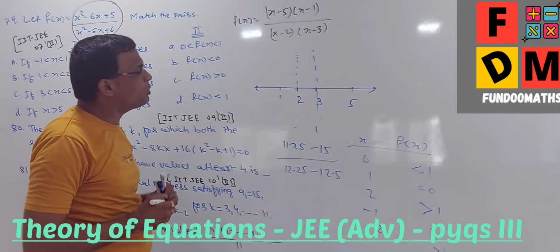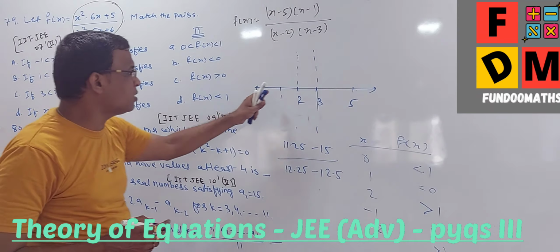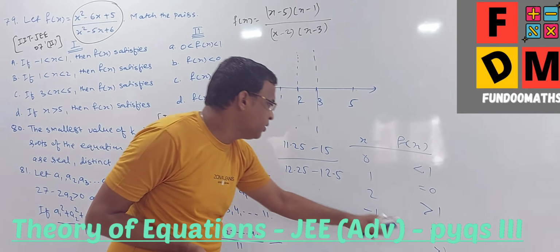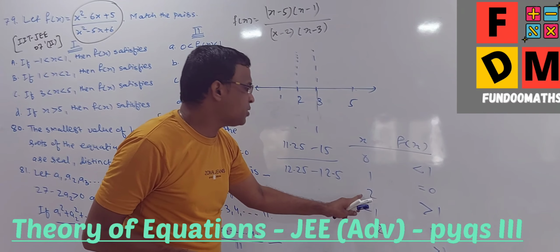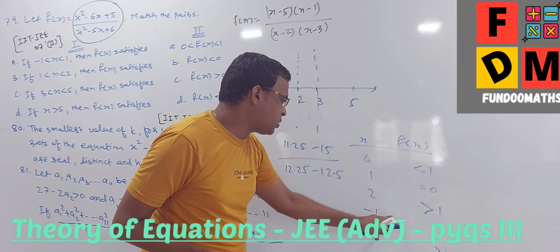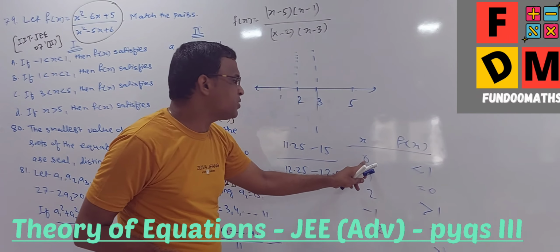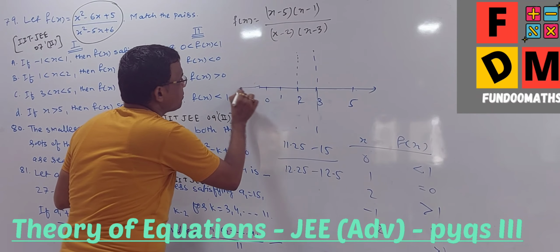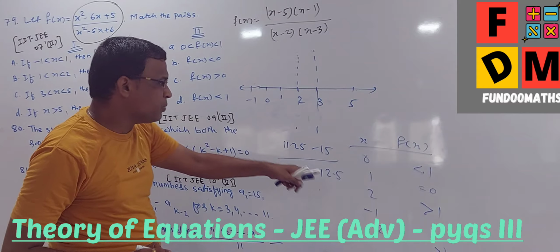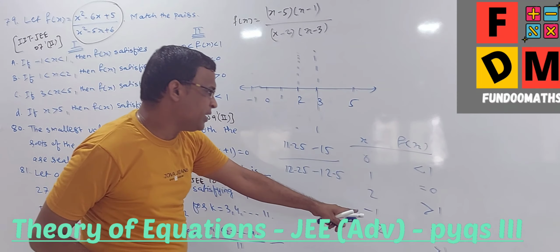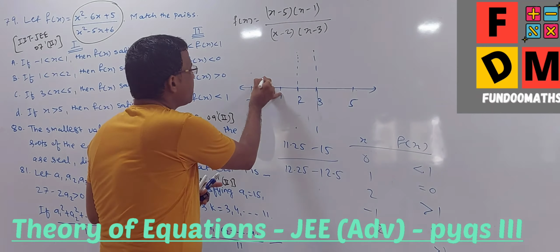So I am going to get the negative answer at those points. Now what could be the maximum value? If I am taking the positives only, what could be the maximum value? At minus 1, I took 1. When it is 1, it is 0. When it is 2, it is greater than 1, so it's getting increased. Look at this: at minus 1 it is 1. When it is 0, it is less than 1, somewhere here.